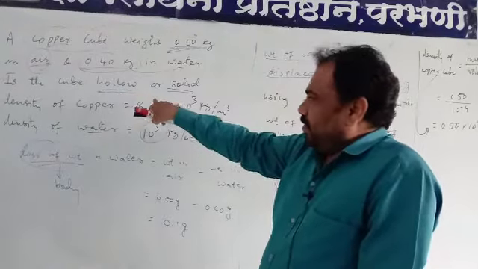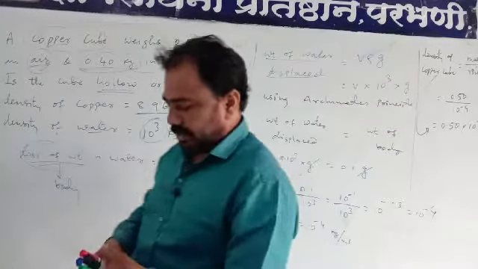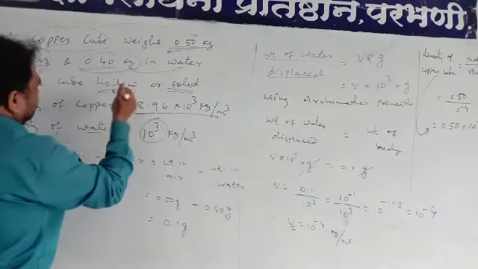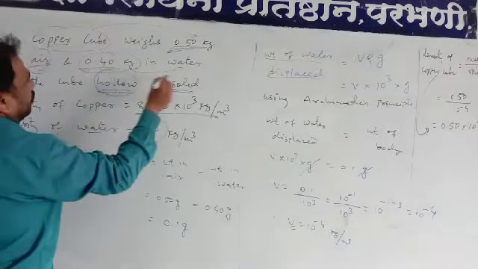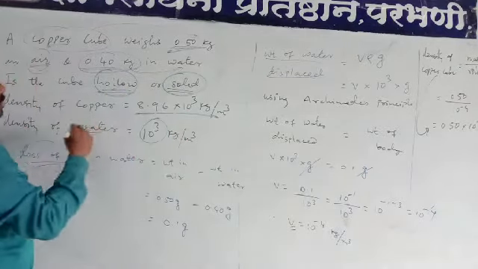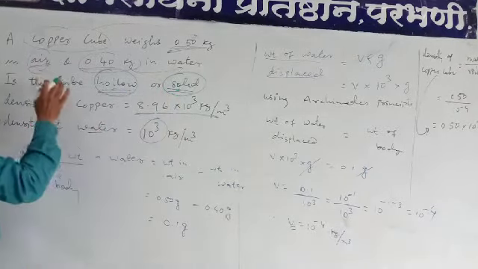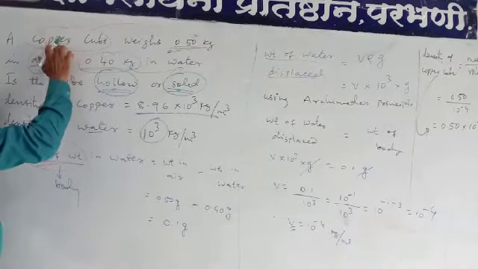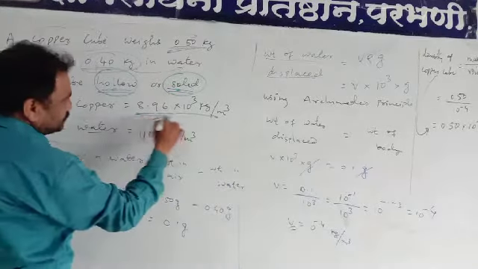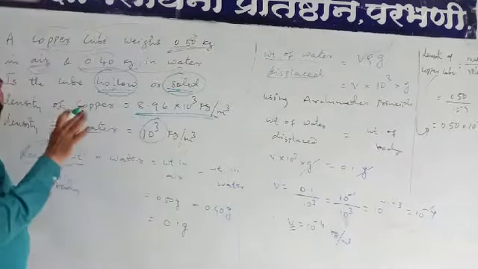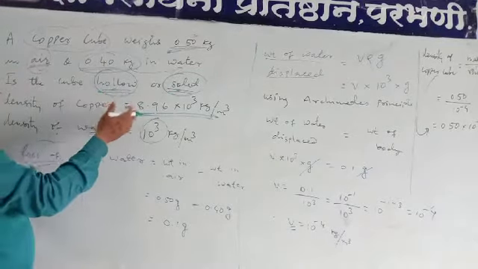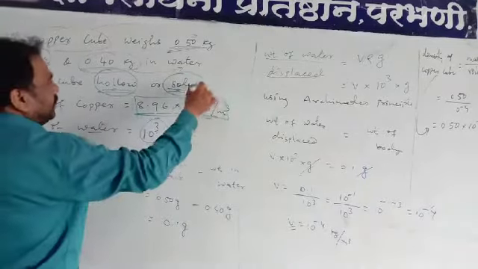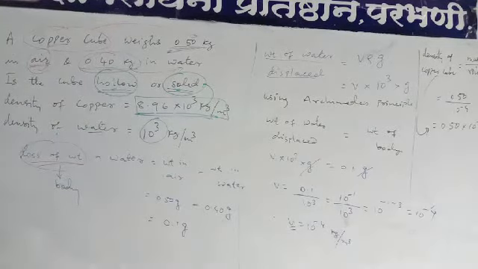Is the cube hollow or solid? If the density of the given copper cube is equal to the density of copper, then we can say definitely it is solid because the density is the same.